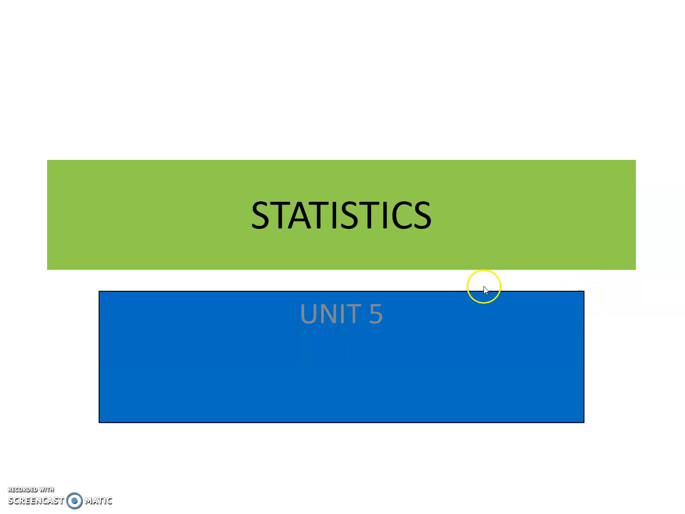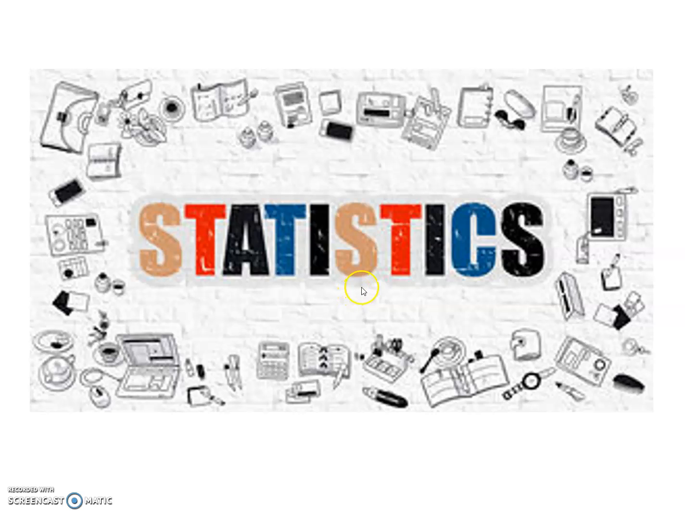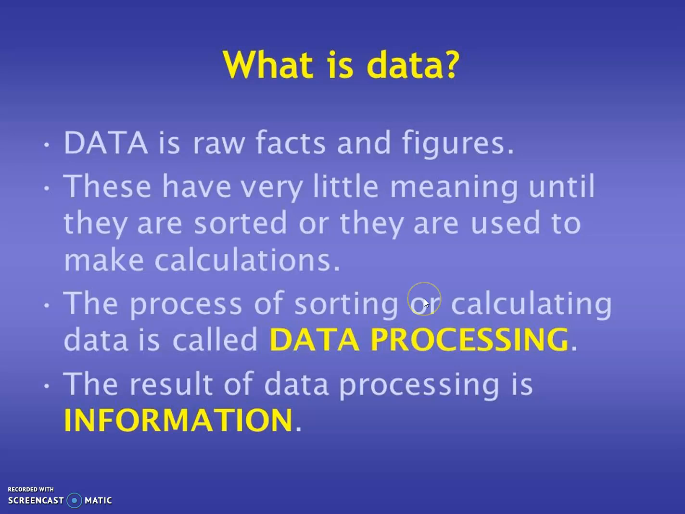Today's lecture we have to discuss statistics, unit 5. Statistics is based on the calculation of raw data, frequency data or frequency distribution. What is data? Data is raw facts and figures. These have very little meaning until they are sorted or used to make calculations. The process of sorting or calculating data is called data processing. The result of data processing is information.